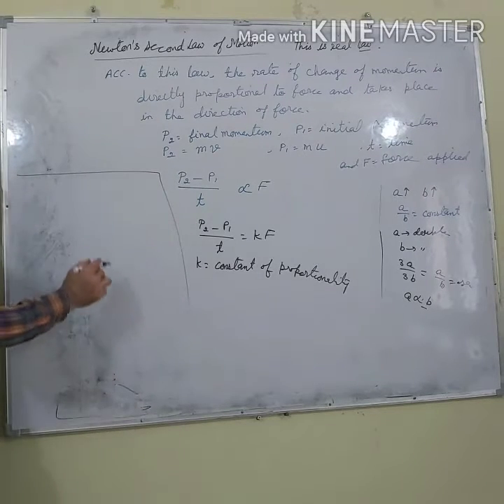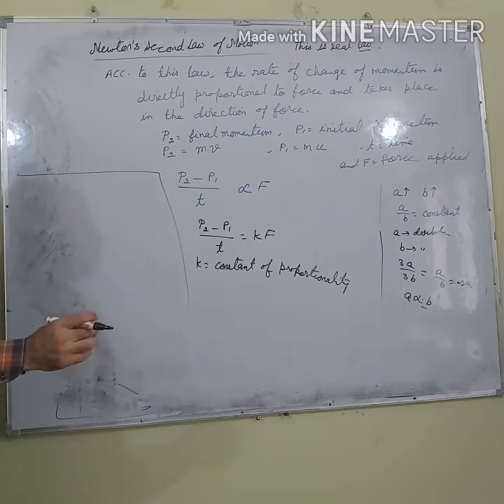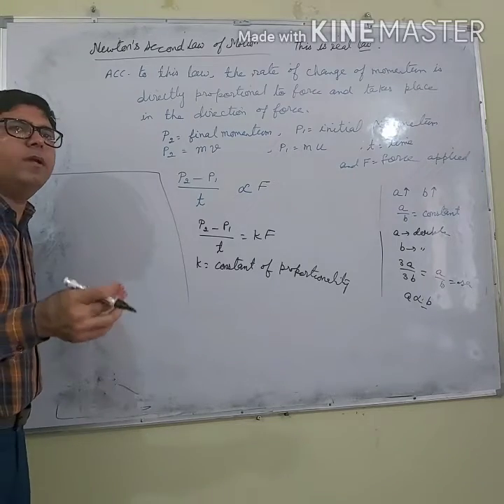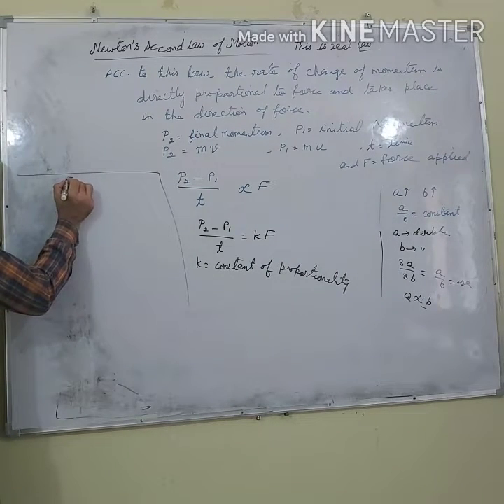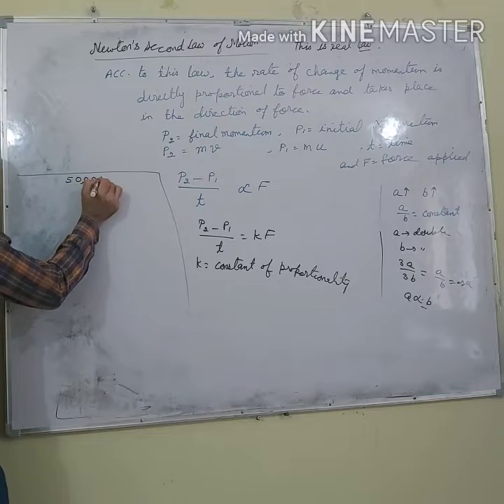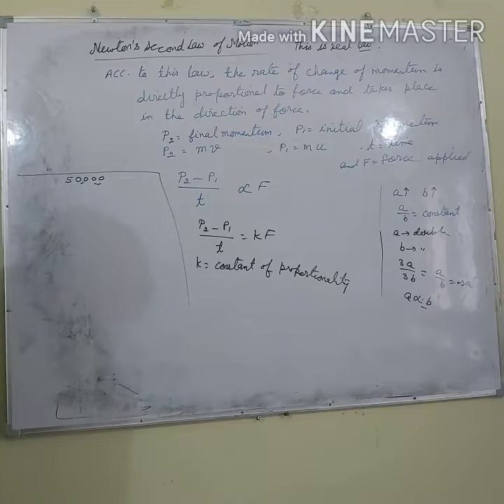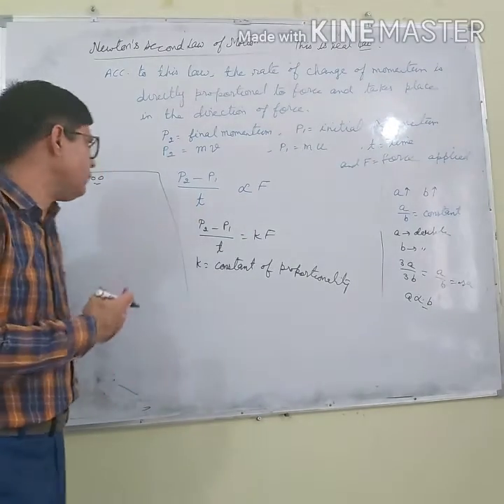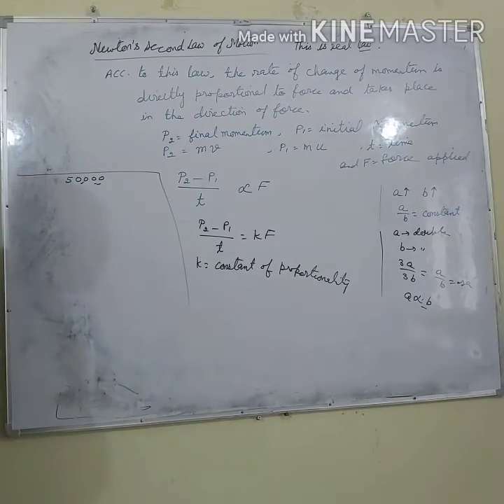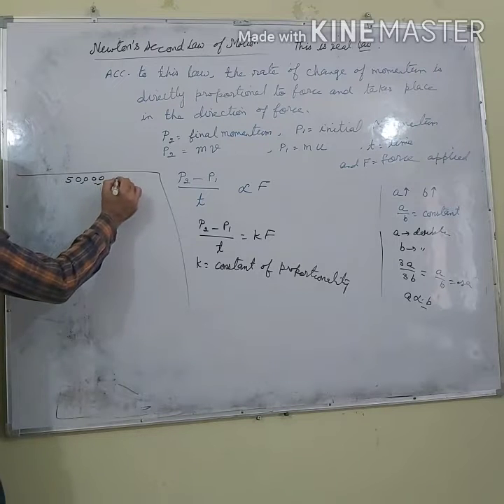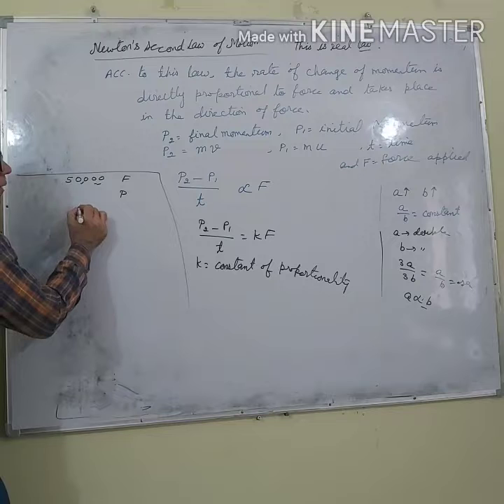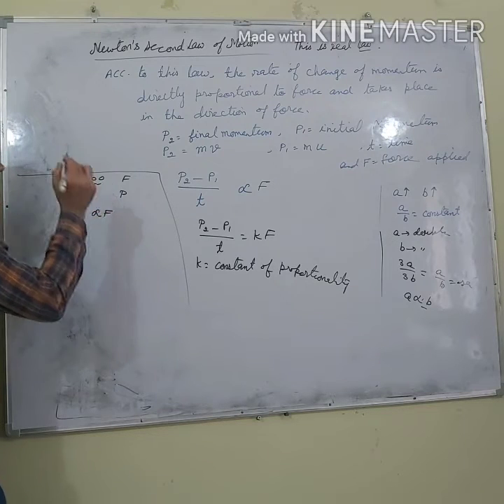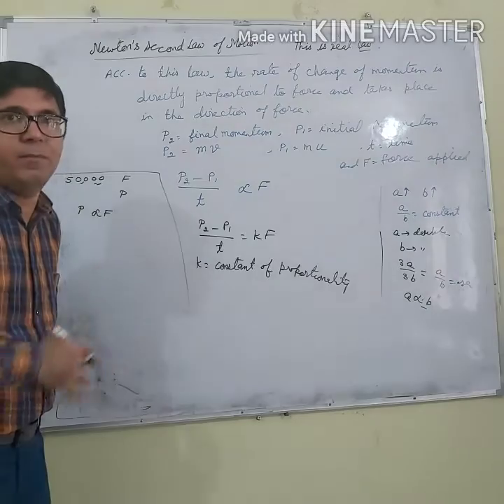Let us say your family decides you will be given 1% of their income as pocket money, and the family's income at present is 5,000. What will be your pocket money? 1% will be 500. So if F is your family income and P is your pocket money, can I say your pocket money is directly proportional to your family income? Yes.